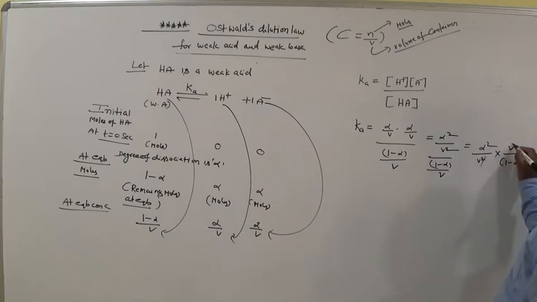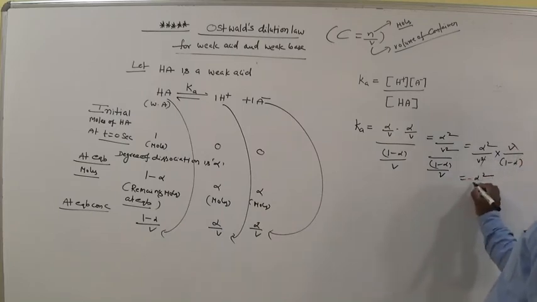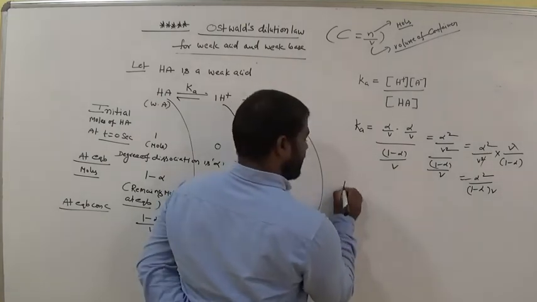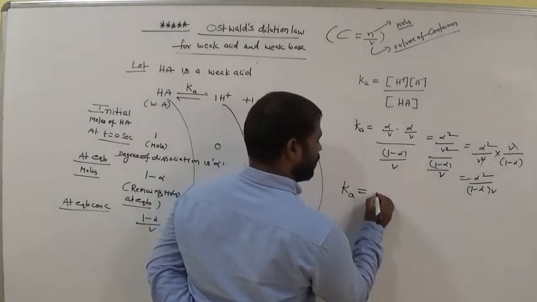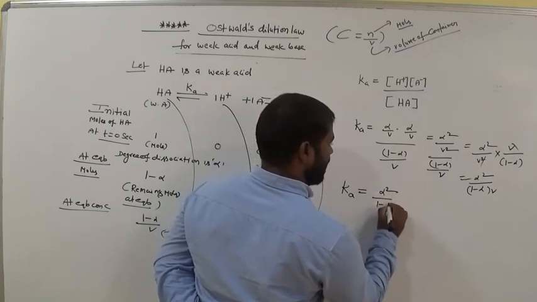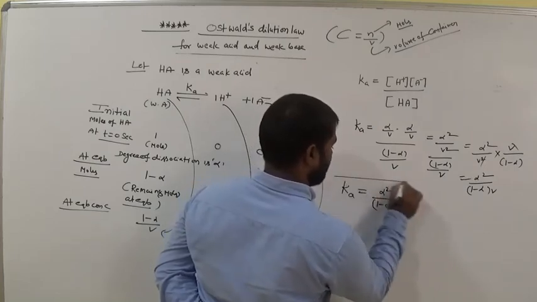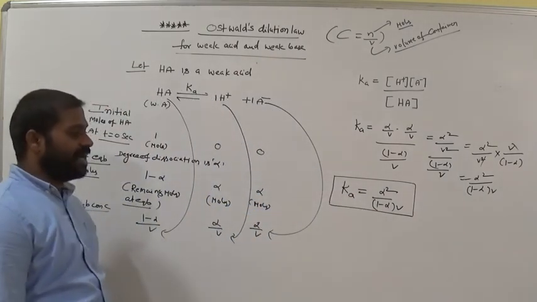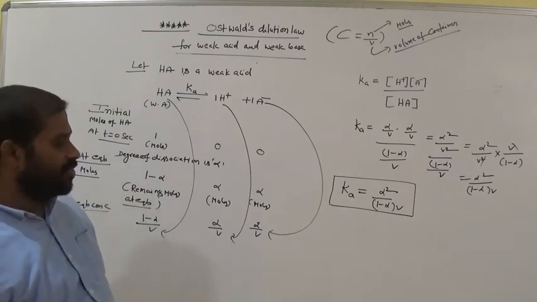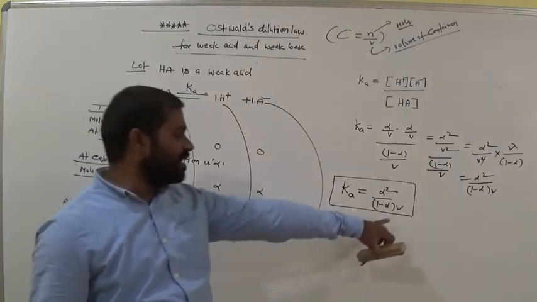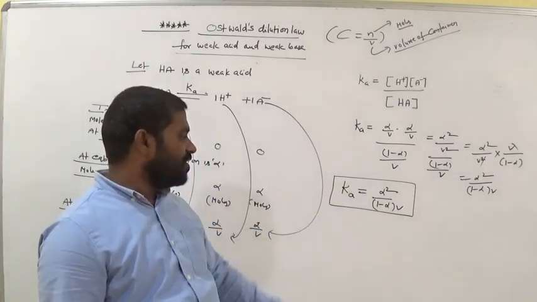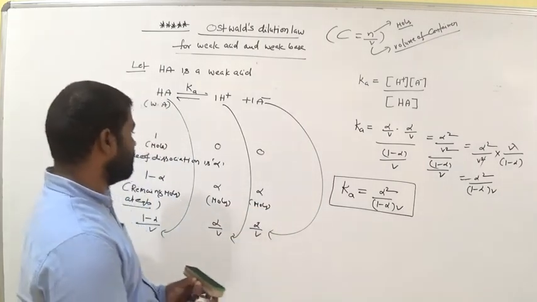So cancel V and V. Then what is the remaining term? Alpha square by 1 minus alpha into V. So finally, for a weak acid, the acid dissociation constant Ka is equal to alpha square by 1 minus alpha into V, where V is the volume of the container and alpha is the degree of dissociation. Already we discussed that topic. Ka is the acid dissociation constant.